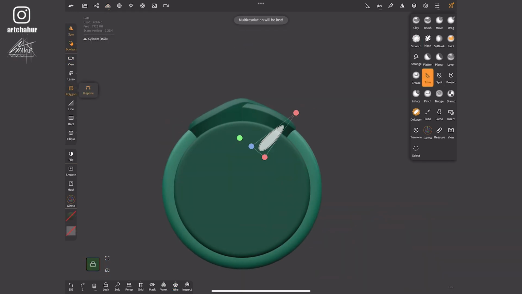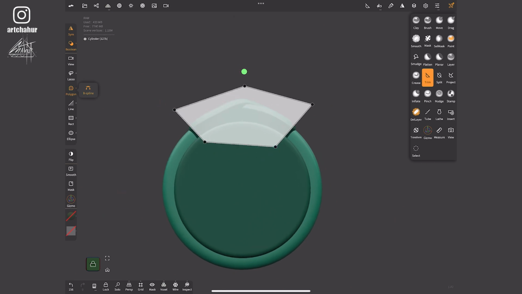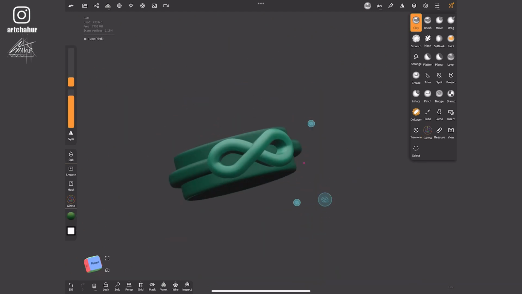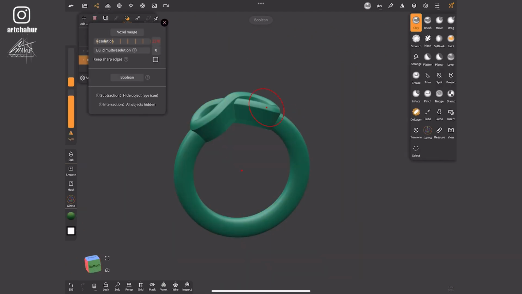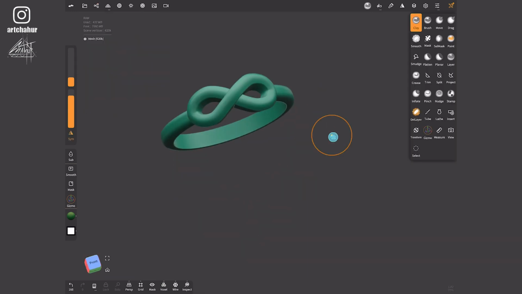Using the trim function in polygon mode, I'll cut off the excess. I'll merge the symbol and the ring. Then using a cylinder, I'll cut out the ring.